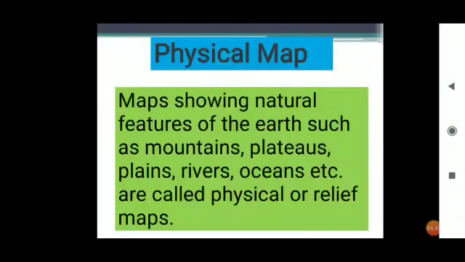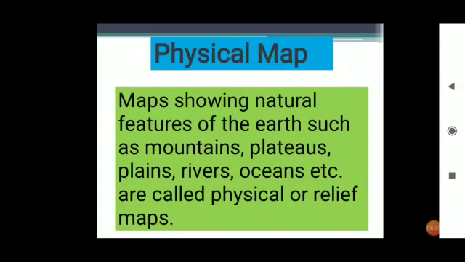So number 1, physical map. Can anyone tell what is a physical map? No. So see, maps showing natural features of the earth such as mountains, plateaus, plains, rivers, oceans, etc. are called physical or relief maps. Means the map which shows us the mountains, the plateaus, plains, rivers, oceans, the natural features of the earth.